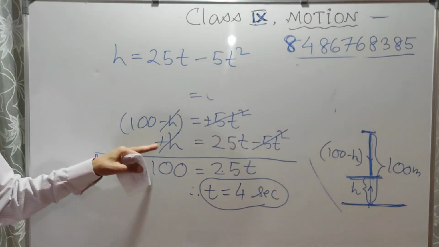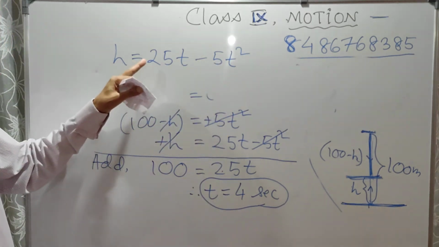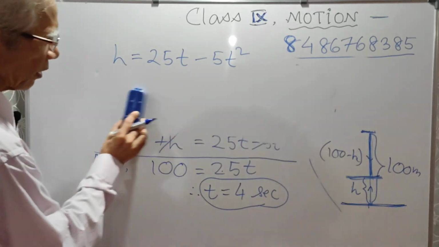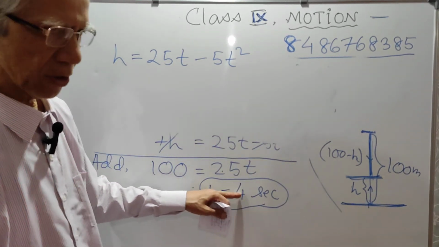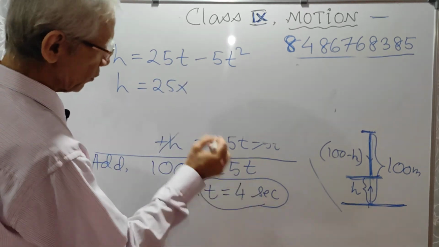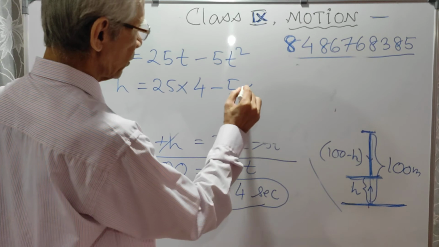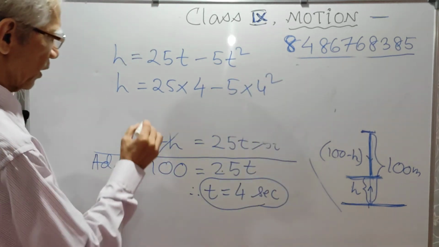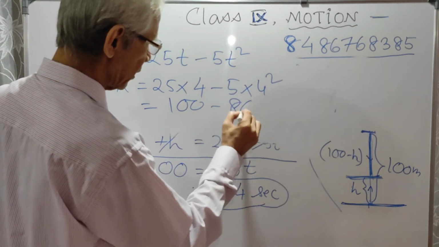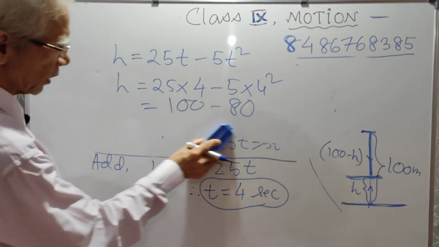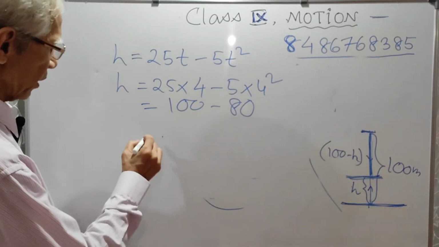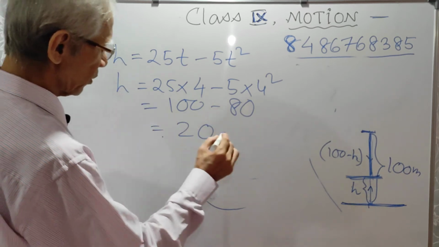We used the first equation to find the value of h, because t already we got. So h equal to 25t. Now t is 4, we have found out, minus 5 into t square, t is 4. That means 25 into 4, 100, minus 5 into 16, 80, isn't it? So what you get? 100 minus 80, that is 20. So 20, and height, so it will be meter.